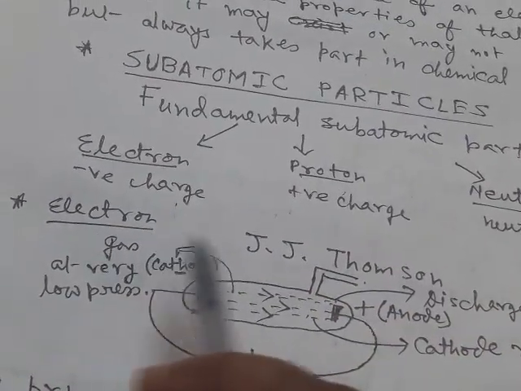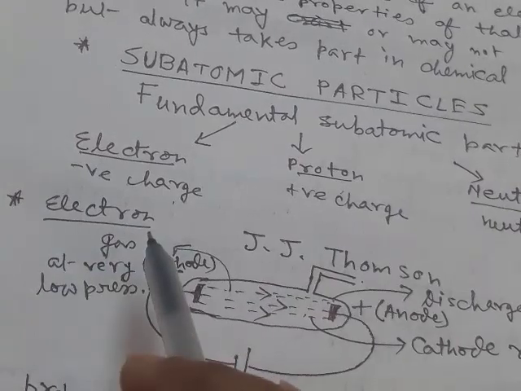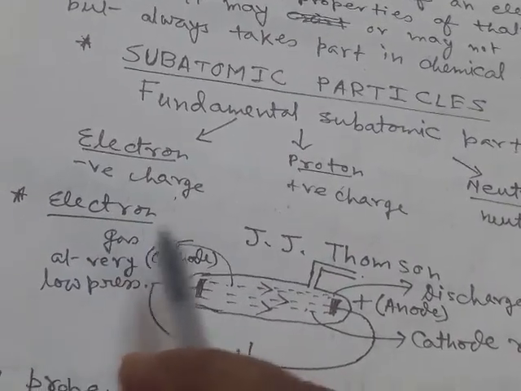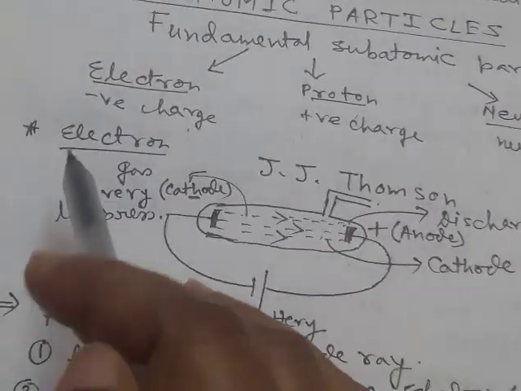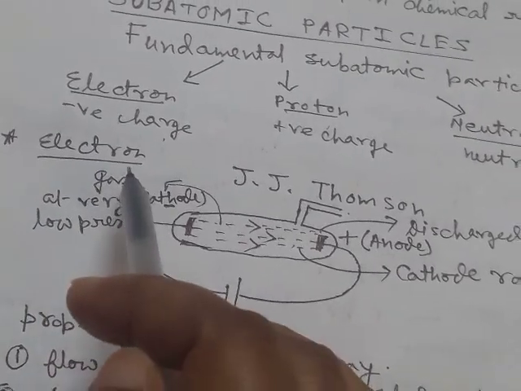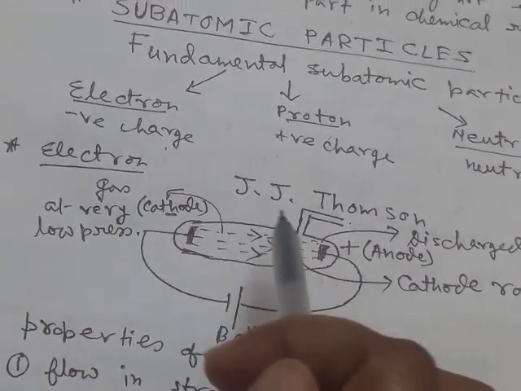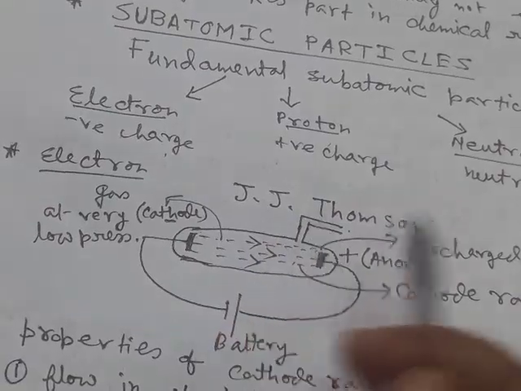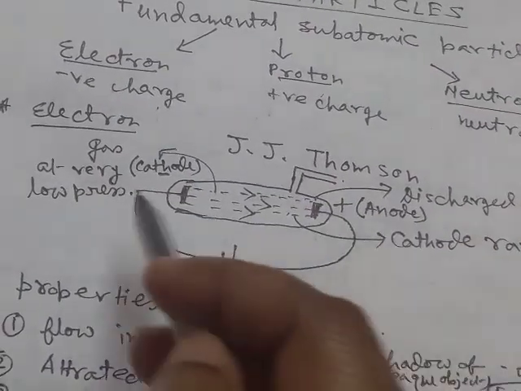Now we will discuss shortly about their discovery. First, electron. Electron was first named by scientist J. J. Thomson. For this, Thomson performed an experiment.